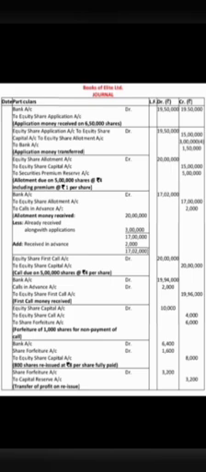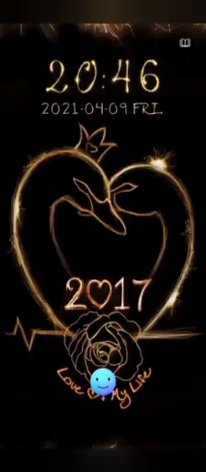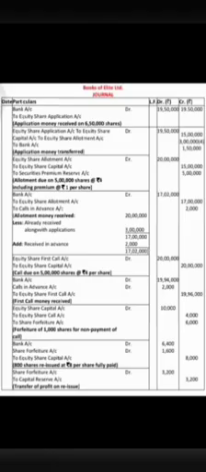The next, third entry will be equity share allotment account debit to equity share capital account, to security premium reserve account, because we have issued shares at premium and we are asking for premium on allotment. So here allotment will be debited by the total amount 20 lakh, 5 lakh multiplied by 4, and equity share capital account will be 3 multiplied by 5 lakh equals 15 lakh. So equity share capital account credited by 15 lakh, security premium reserve will be 1 multiplied by 5 lakh shares, so 5 lakh.